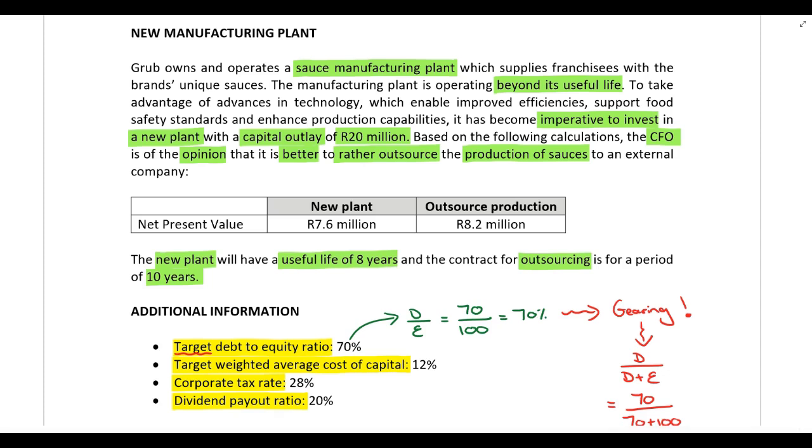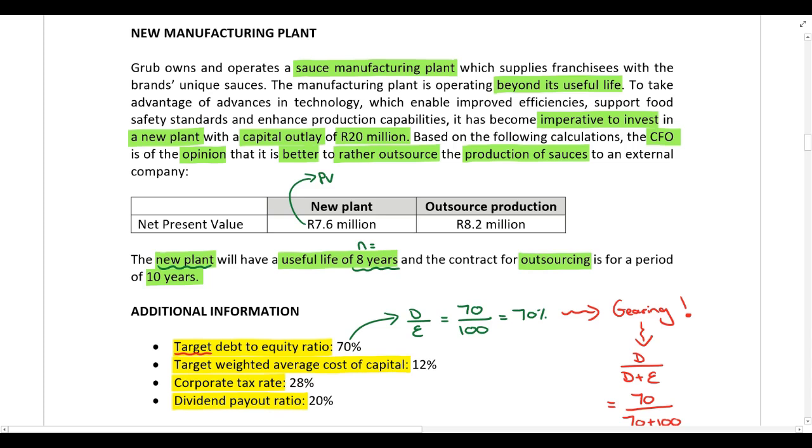So how are we going to calculate the annual equivalent of each of these options? This is going to be the present value that you input into your financial calculator. So for the new plant, the present value is 7.6 million. N is going to be equal to 8 years for the new plant. And I, remember we are looking at an investment decision over here.